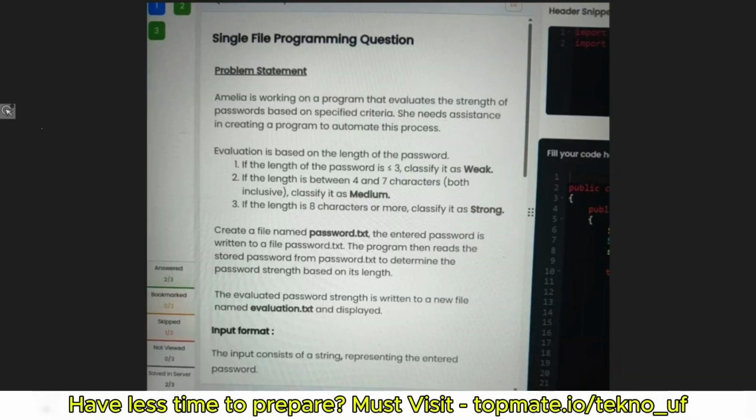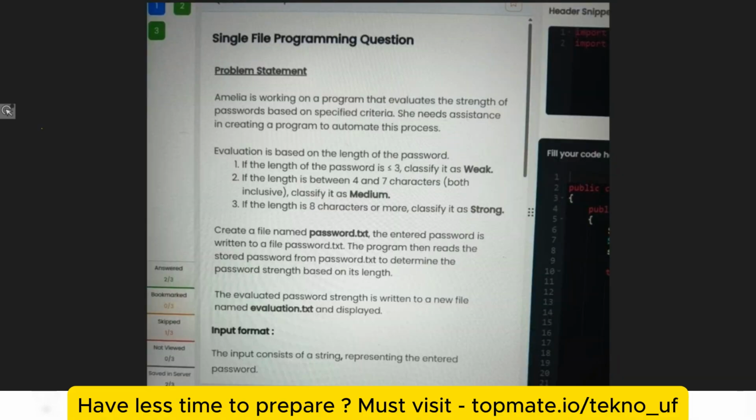The question is, Amelia is working on a program that evaluates the strength of passwords based on specified criteria. She needs assistance in creating a program to automate this process. Now, evaluation is based on the length of the password. If the length of the password is less than or equal to 3, classify it as weak. If the length is between 4 and 7 characters, both inclusive, classify it as medium.